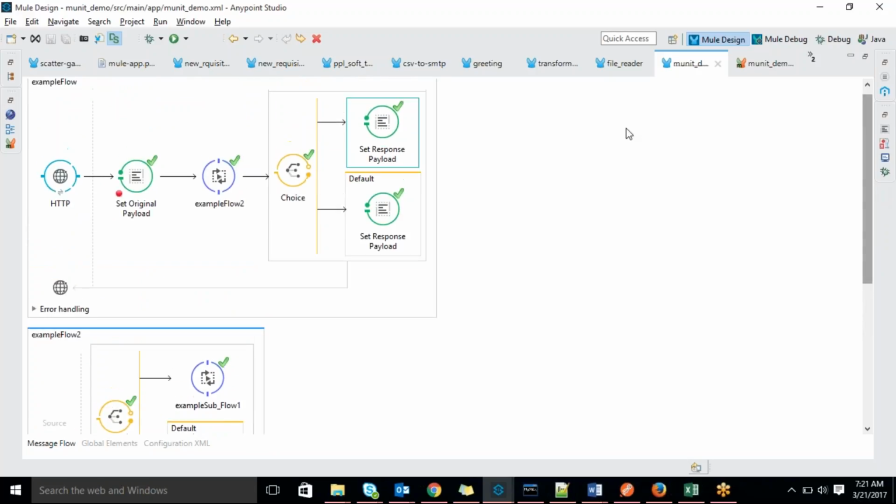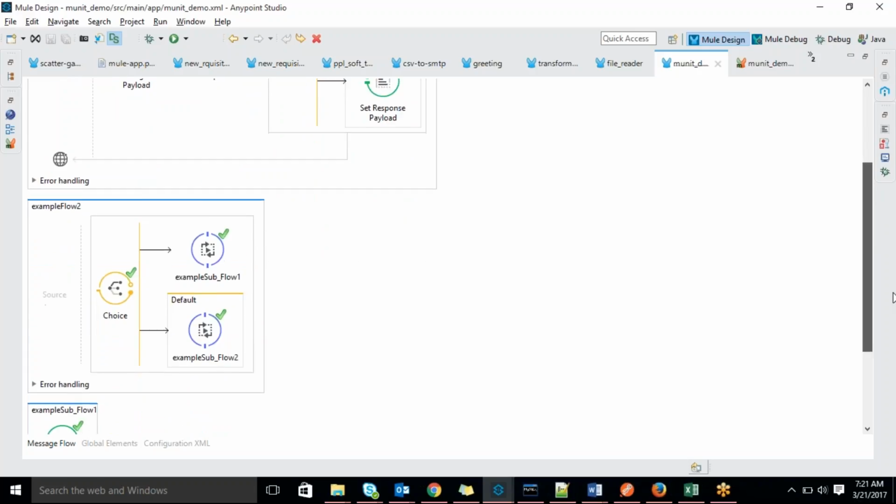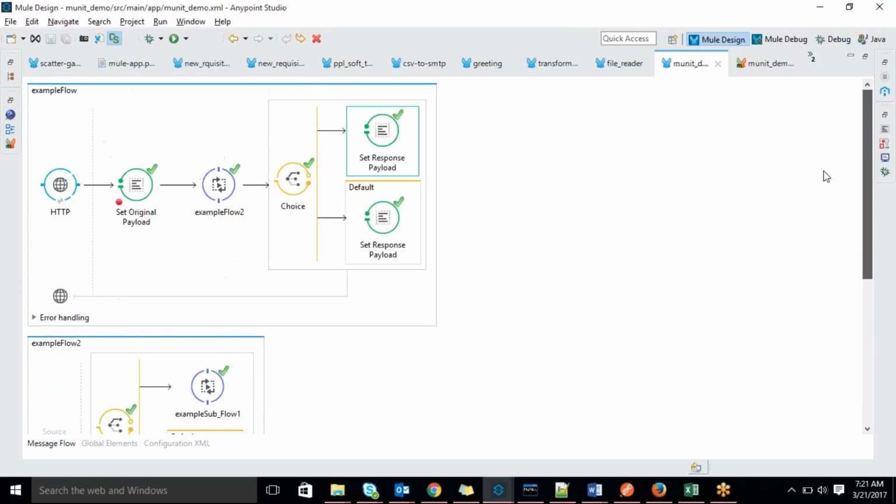So here, this is a main flow. After that, this is a subflow, and again a subflow here. So while writing unit test cases, we have to follow the bottom to top approach. First we have to write the building blocks, meaning the subflows, and mention that all the subflows behave as expected. Once the subflows are done, then we write the main flow. You are clear, right?